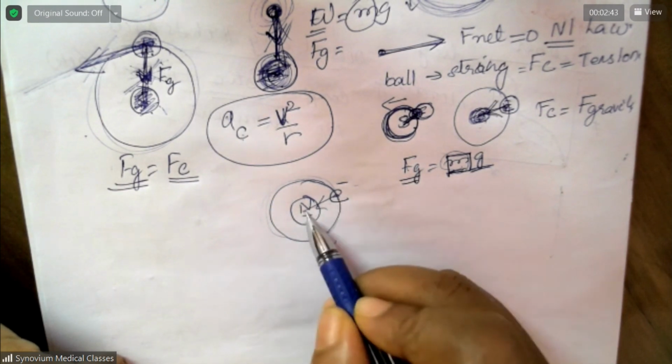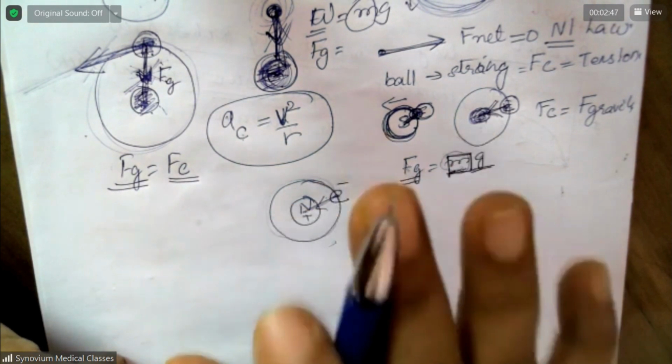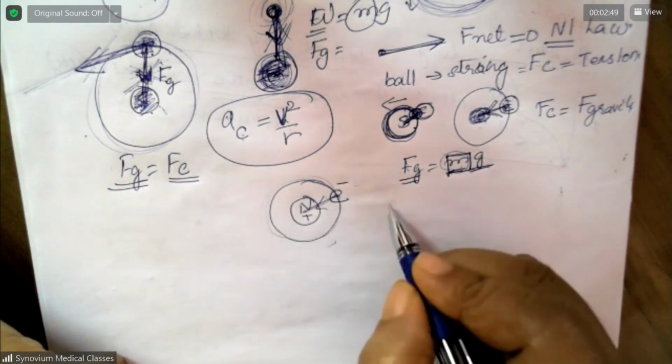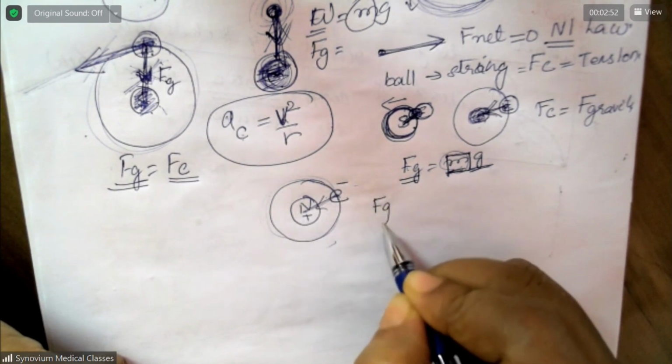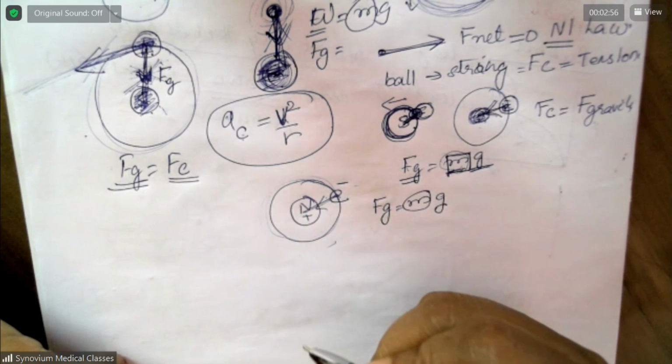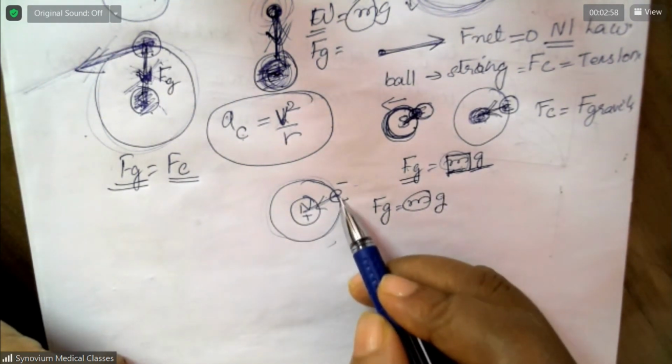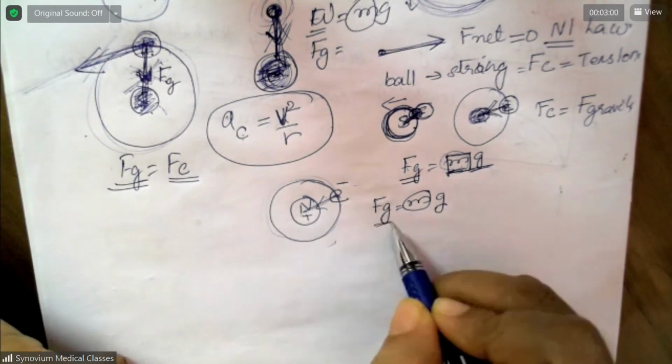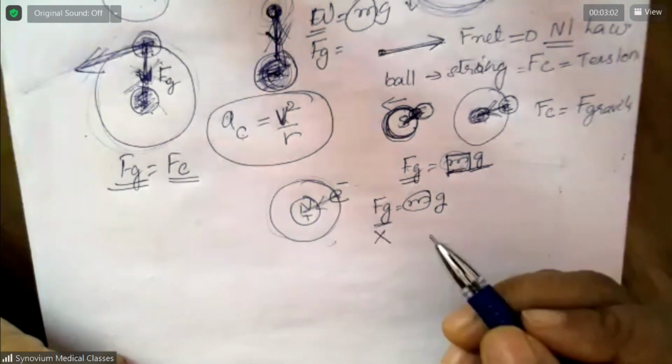What is the force between them? Since they are too tiny, the force due to gravity is mass into gravity. You think about their masses. They are too small. So the gravitational force is insignificant.